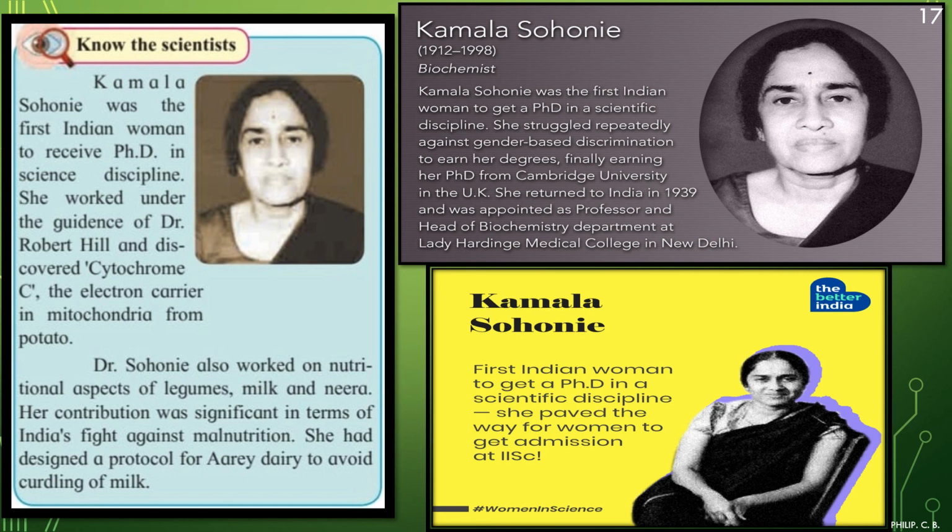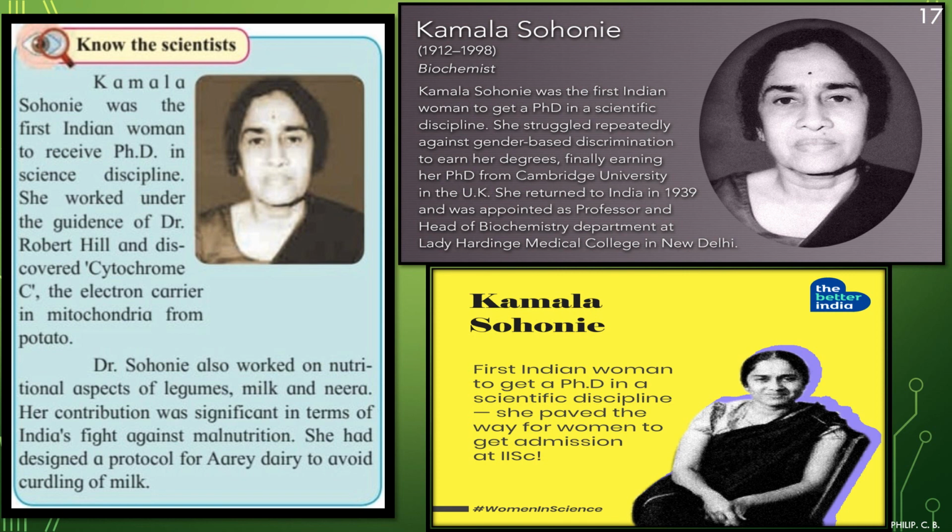She worked under the guidance of Dr. Robert Hill, and Robert Hill you are familiar with, right, and discovered cytochrome C, the electron carrier in the mitochondria, from potato. When you learn the chapter respiration, the name of the scientist Robert Hill always comes across. So here we also know about Kamla Sohonie, who discovered cytochrome C along with Robert Hill. Dr. Sohonie also worked on the nutritional aspects of legumes, milk and neera. Her contribution was significant in terms of India's fight against malnutrition.